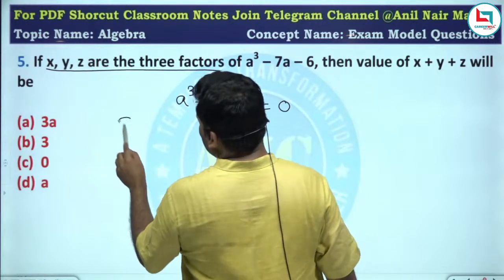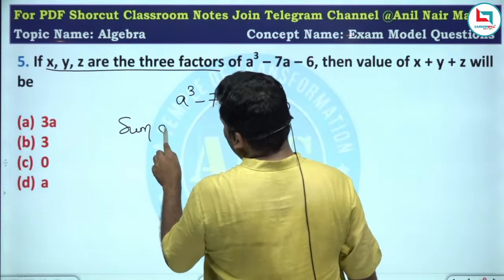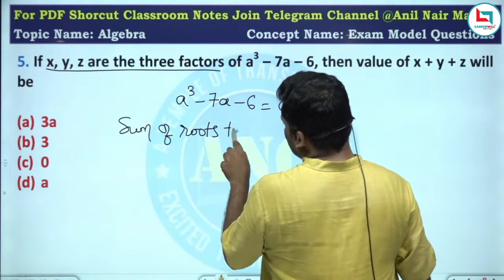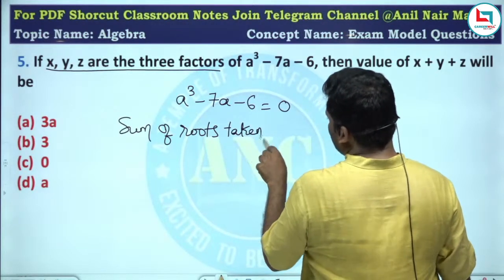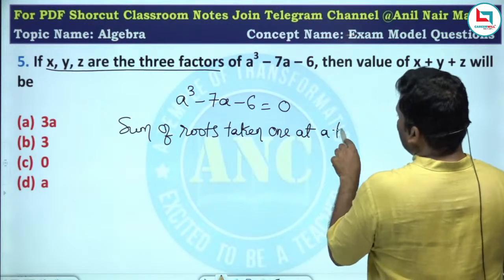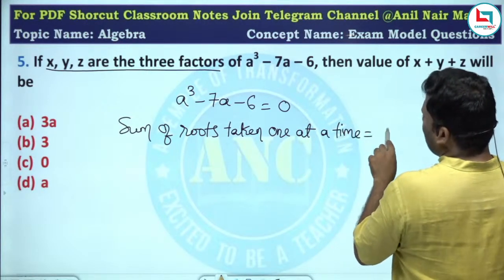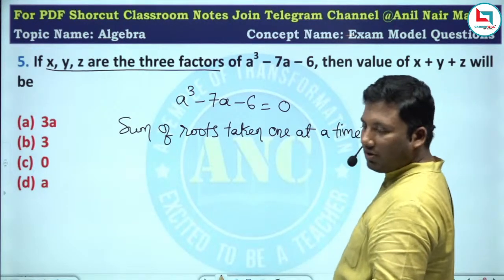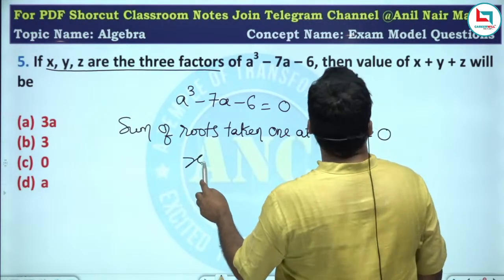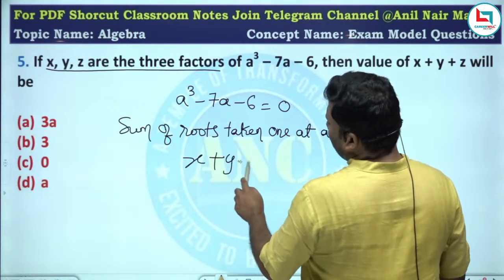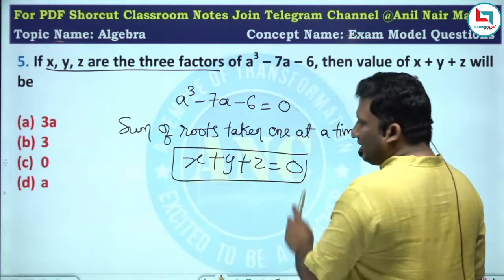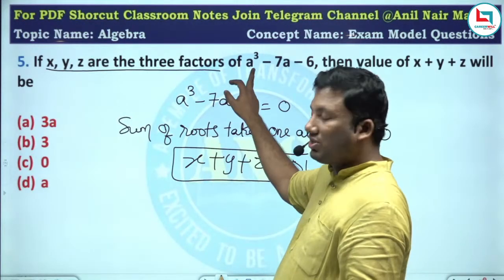A square missing means sum of the roots taken one at a time is missing. It is equivalent to 0. A square coefficient is 0. Question is sum of the roots taken one at a time. Answer is 0. Another definition based question.